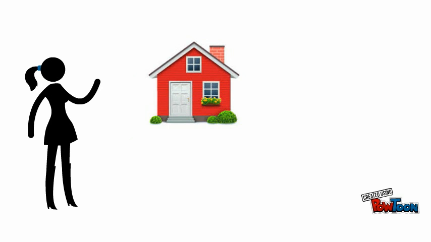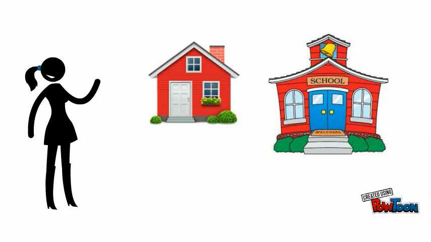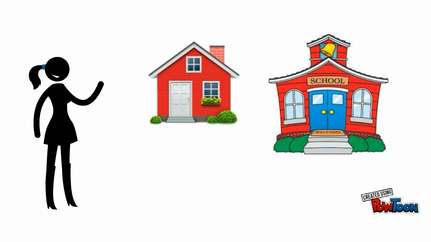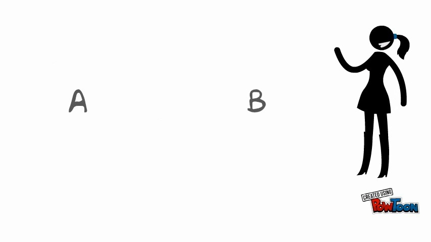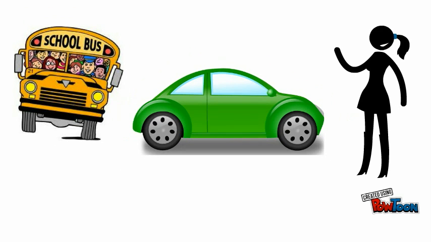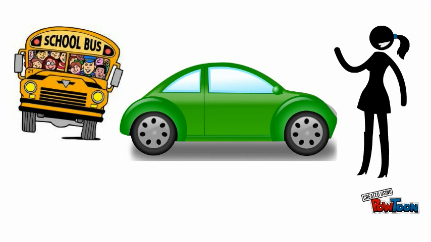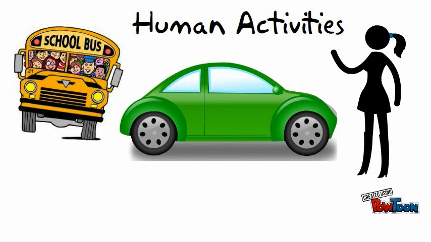However, all of these people who like to have fun in the Cordillera region also need a place to live and a place to go to school or work. Therefore, there needs to be facilities for the people such as homes, schools, hospitals, grocery stores, energy and water plants, etc. These people also need to be able to get from point A to point B. Whether that is riding the bus from home to school, or driving in a car from home to the grocery store, these actions are all a part of what is called human activities.